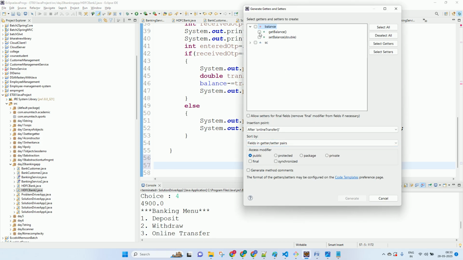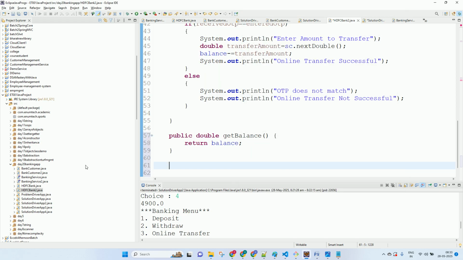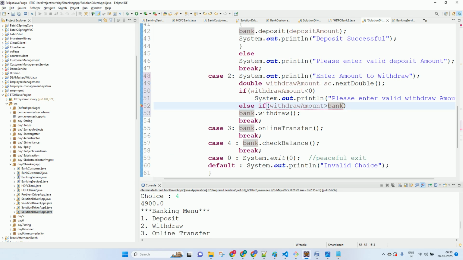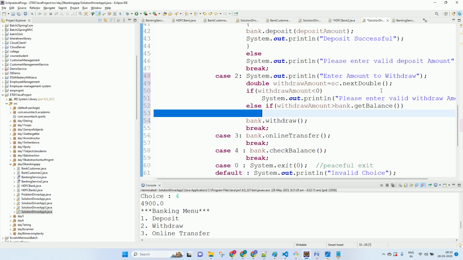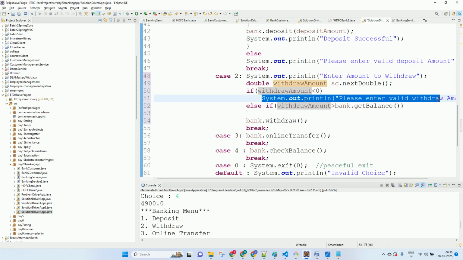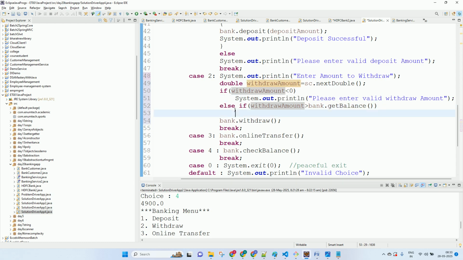So that I can check over here: if bank dot get balance, so if the withdrawal amount is greater than the bank balance, what will we say? Insufficient balance. And then if everything goes well, else you can withdraw.